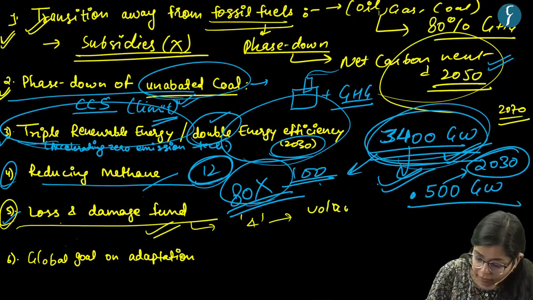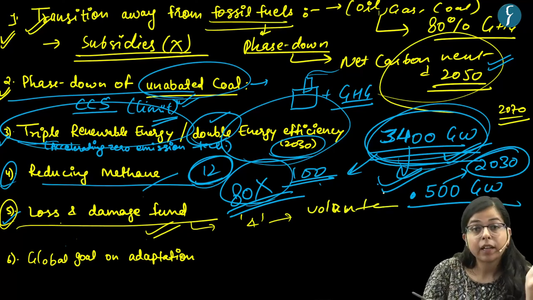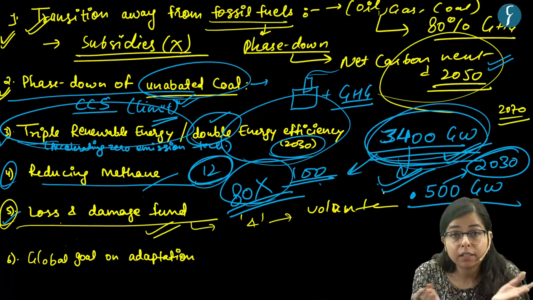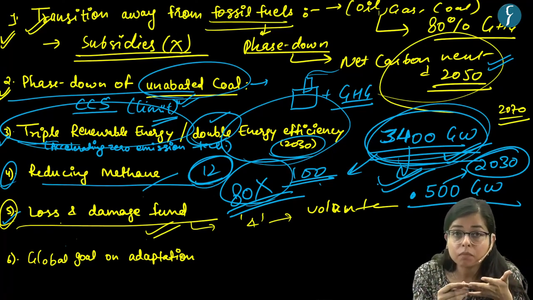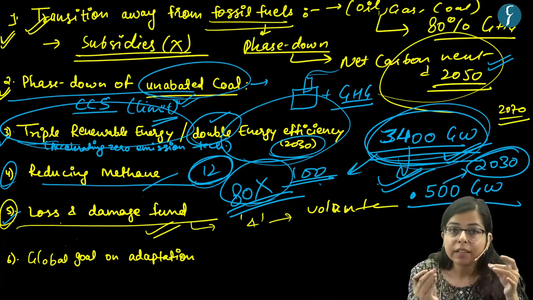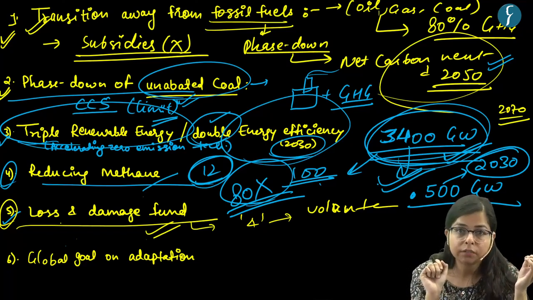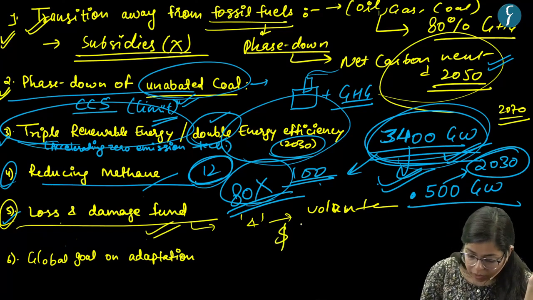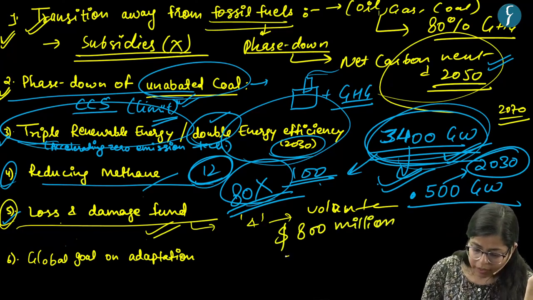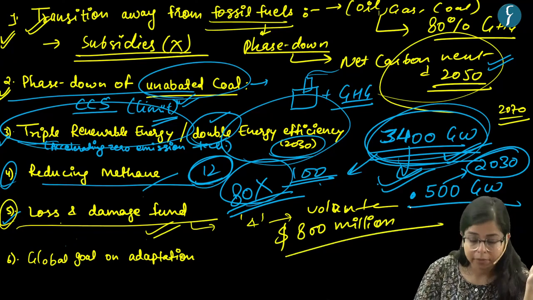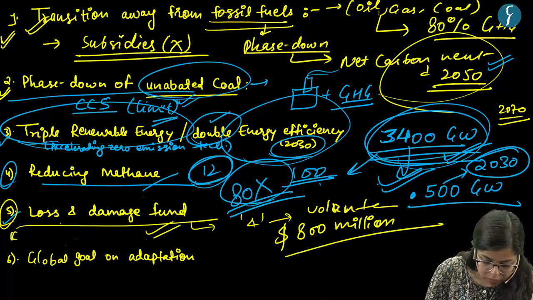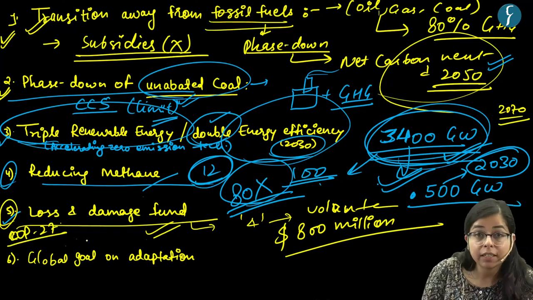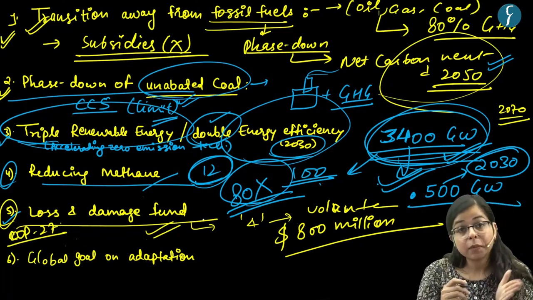Basically, this fund is a voluntary fund, with major contributions from developed countries, and even developing countries can contribute. Till date, funds of the order of 800 million have been accumulated. The concept of this fund was already approved in COP27 last year in Egypt, but now it has been operationalized.